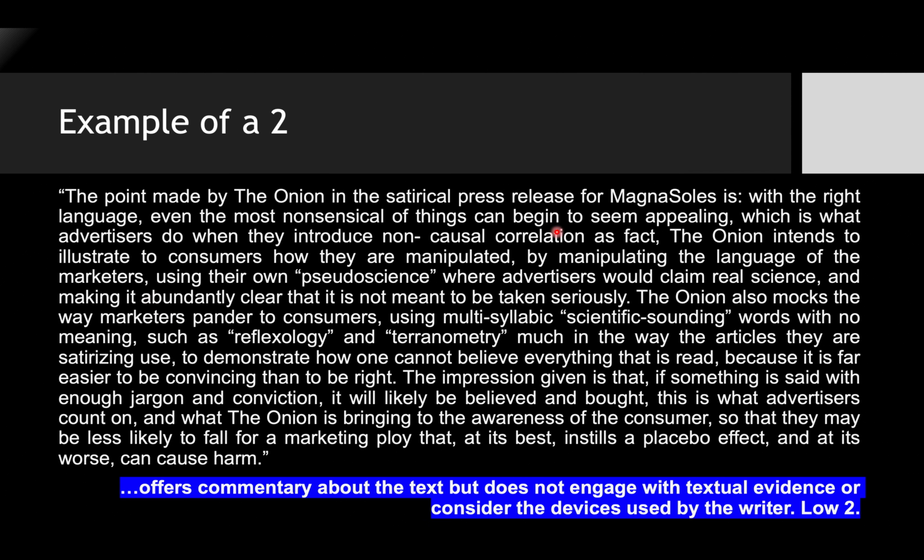Okay, I don't know if you noticed, but that was one whole sentence. It really wasn't. There were a few comma splices there, but the point is that it needs to be unpacked, right? The Onion also mocks the way marketers pander to consumers using multisyllabic scientific-sounding words with no meaning, such as reflexology and pteronometry, much in the way the articles that they are satirizing use to demonstrate how one cannot believe everything that is read because it is far easier to be convincing than to be right. The impression given is that if something is said with enough jargon and convincing, okay, I'm going to stop now. But I think you're understanding what's happening here.